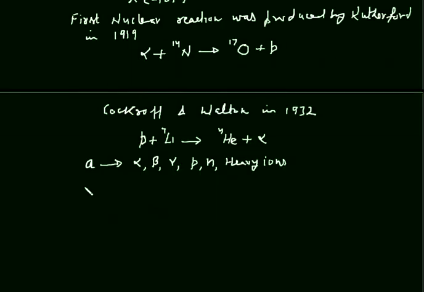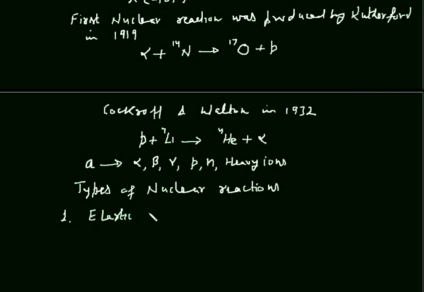Now we will study types of nuclear reactions. There are various types of nuclear reactions and we will study them one by one. First is elastic scattering.